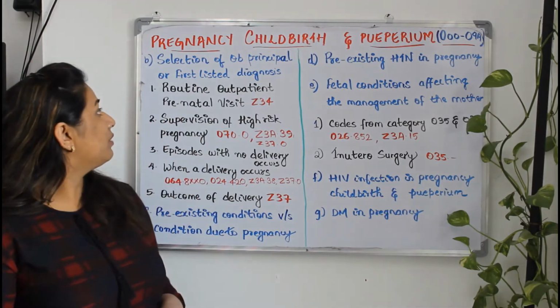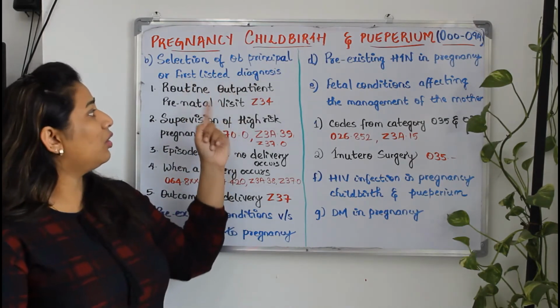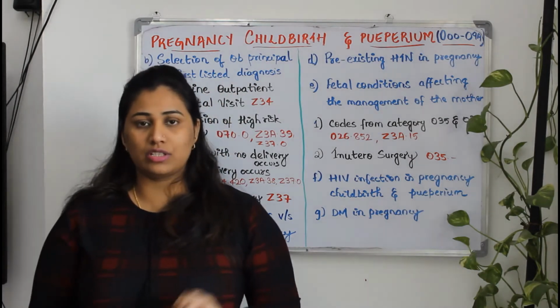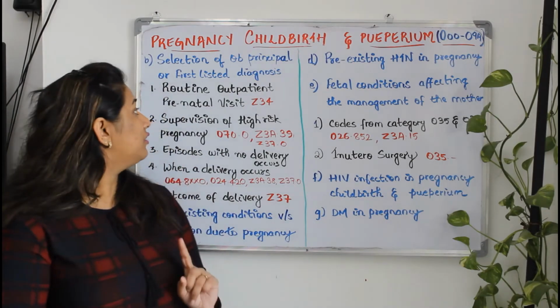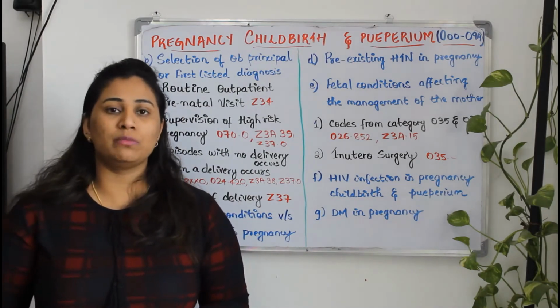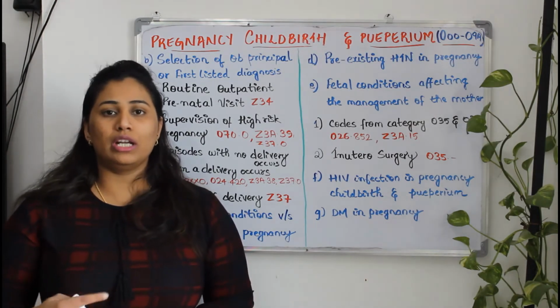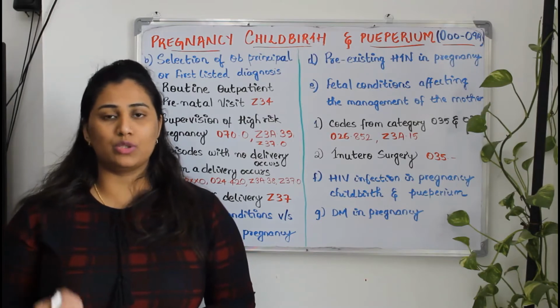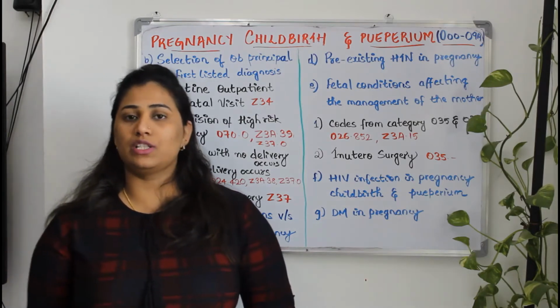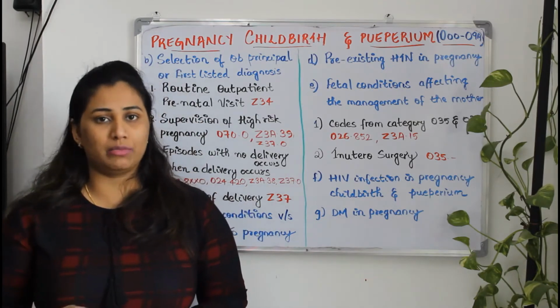In this, the first one will be selection of OB principal or first listed diagnosis. How to select the principal diagnosis or the first listed diagnosis. In that, the first one is routine outpatient prenatal visit. Routine outpatient prenatal visit means once after pregnancy there will be the regular visit to the clinics or the hospitals. In that case, what will be a primary diagnosis?